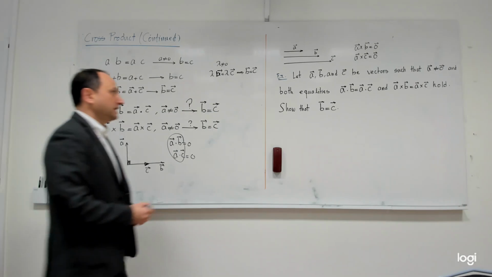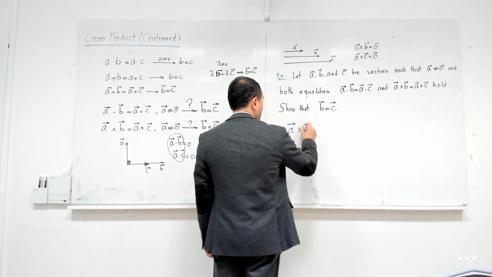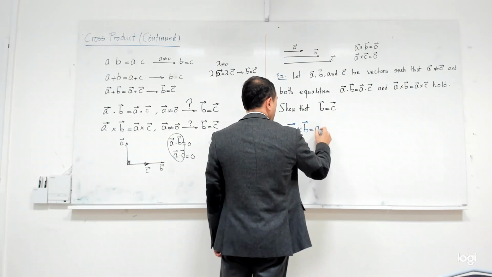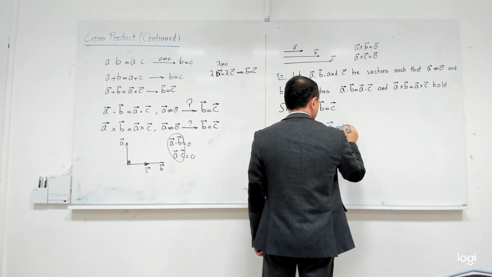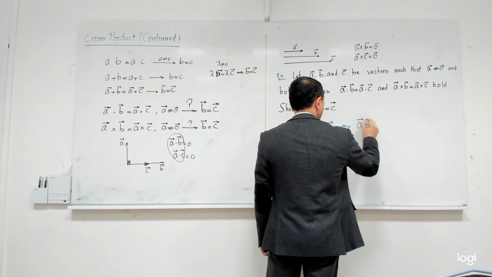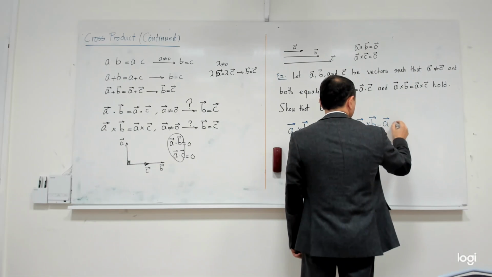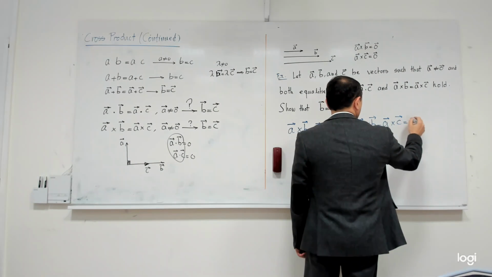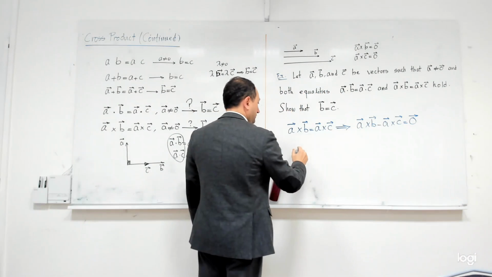Okay, so let us do it like this. A cross B is equal to A cross C. So I can conclude that A cross B minus A cross C is equal to the 0 vector. And you learn how to factor A out.